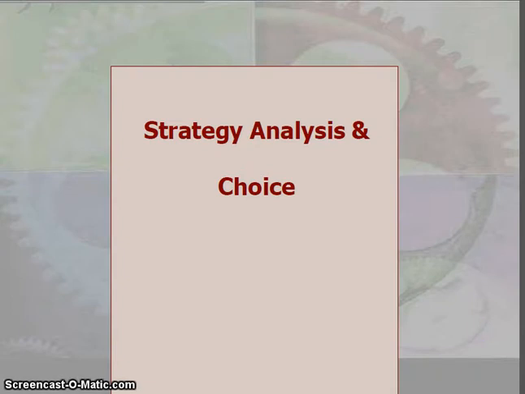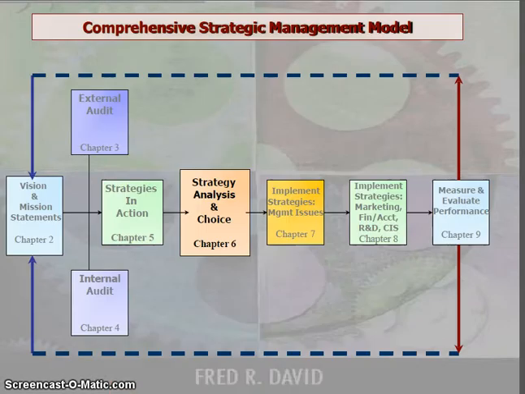Strategic analysis, we have discussed various types of strategies. Based on external analysis and internal analysis, the output will give you a lot of objective information. Based on this objective information, we have to evaluate all the available strategies and select the appropriate strategy for a given situation, for a given business or organization. This process is called strategic analysis and choice.